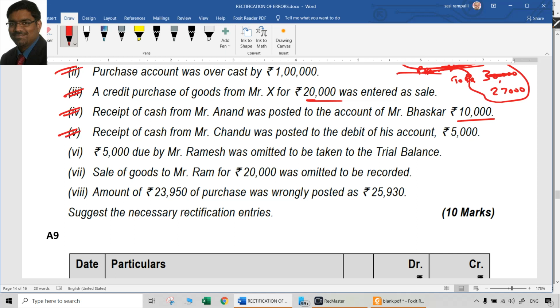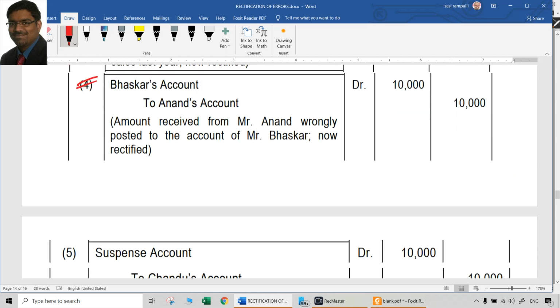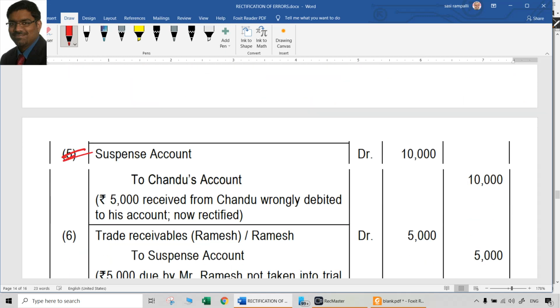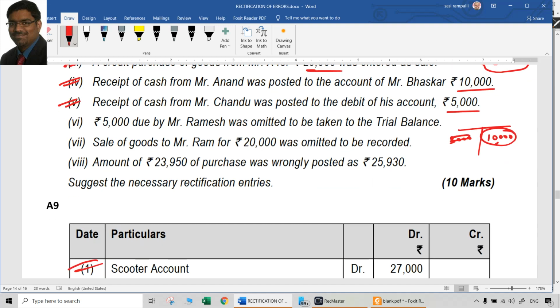Fifth point, receipt of cash from Chandru was posted to the debit of his account 5,000. This is a double error. When you receive cash, Chandru account, let us say, should have been credited, but it was debited 5,000 unnecessarily. So to cancel that we have to credit it once, and to create a correct entry we have to credit it once. Totally how much do you have to credit now? 10,000 should be credited to Chandru account. Debit has to be given to suspense account. So suspense account at R to Chandru account. Amount is 10,000. That is the rectification entry for the fifth point.